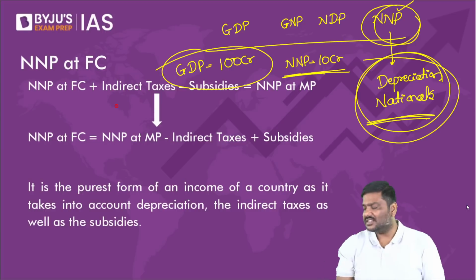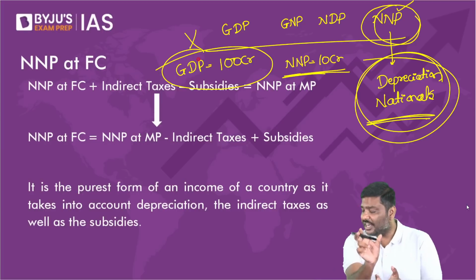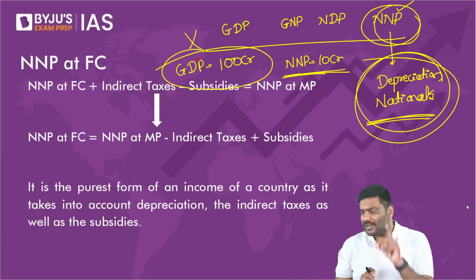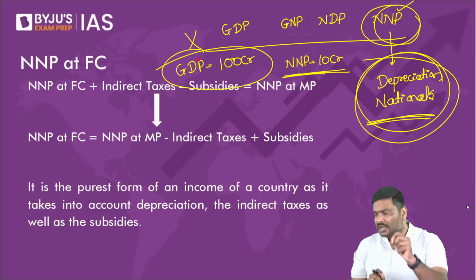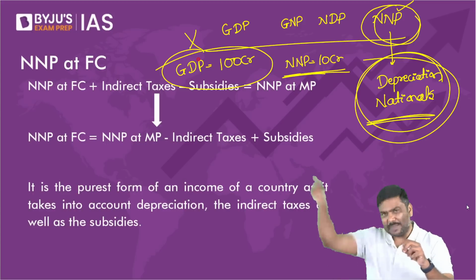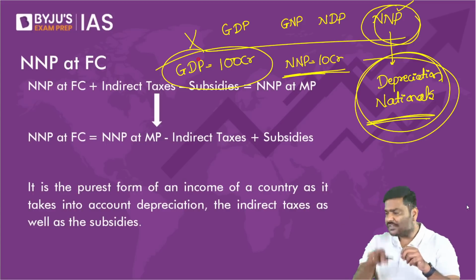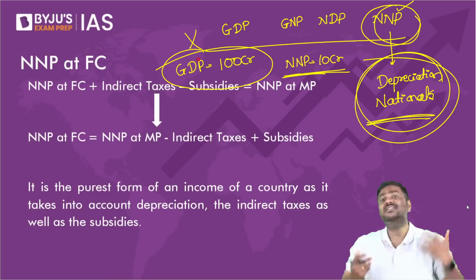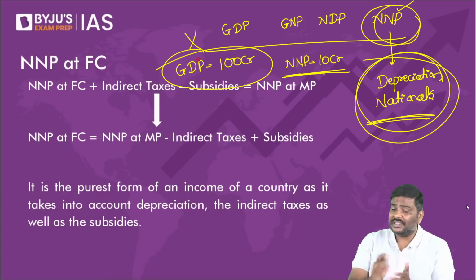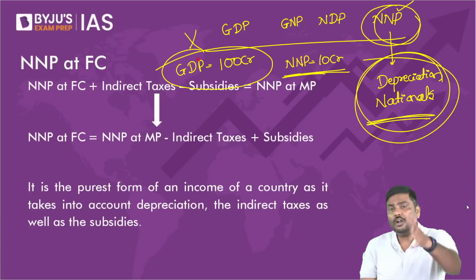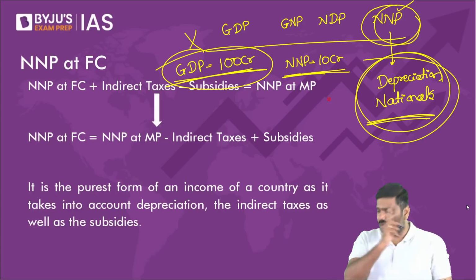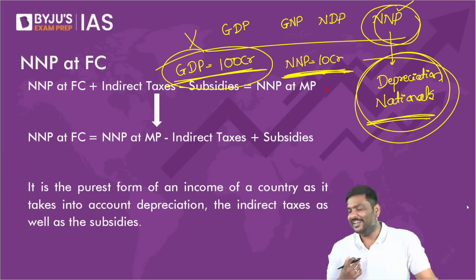What if out of 100 crore rupees, most of it is produced by foreign companies? Most of the income is earned by foreign nationals, foreign citizens who are working for 8 months, 6 months, etc. Don't you think all of that information is hidden in the GDP number? You will not be able to come to know that.